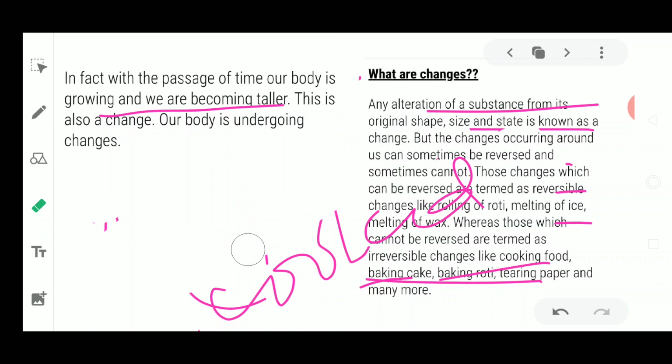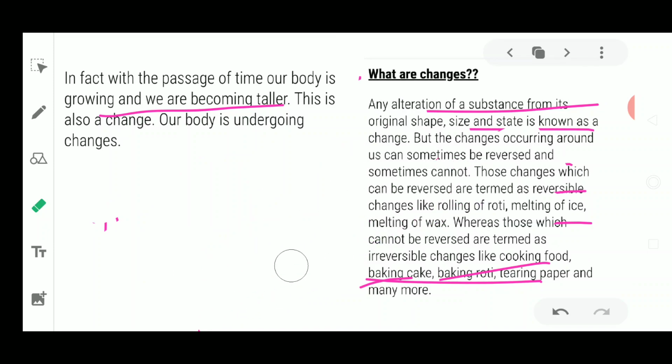Some changes are reversible and some changes are irreversible in nature. Since you are also growing, can you bring back your original form from where you started? No, you cannot. So your growth is also one of the changes that is called irreversible change. Growing of a tree is also a form of irreversible change.